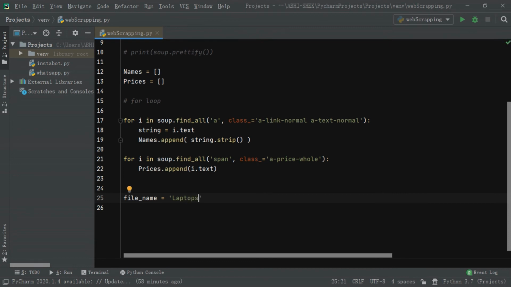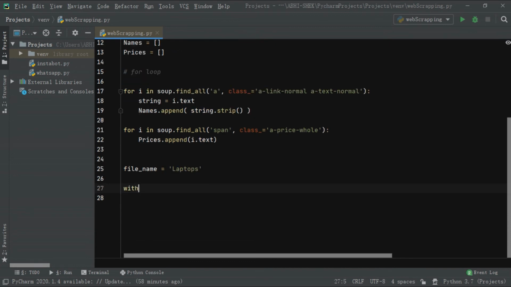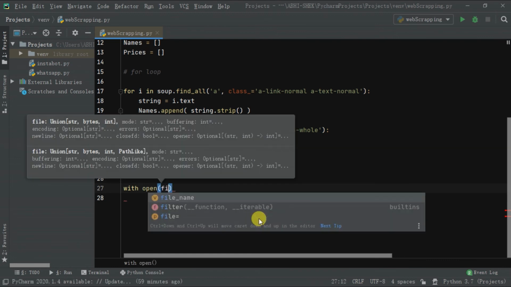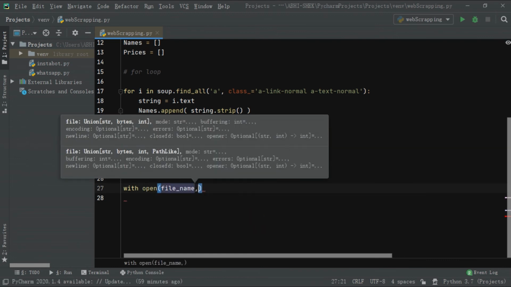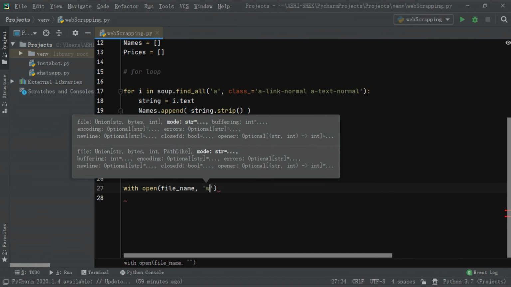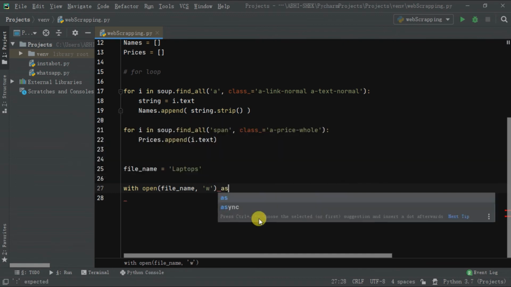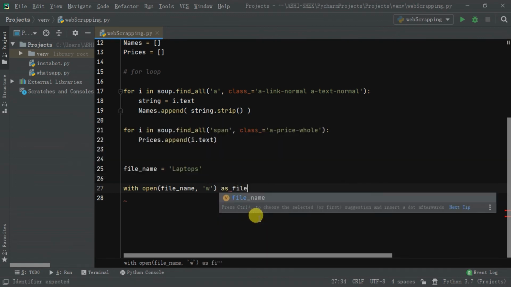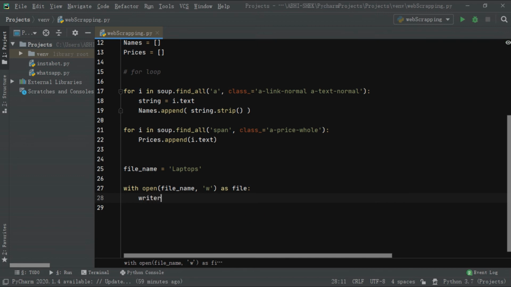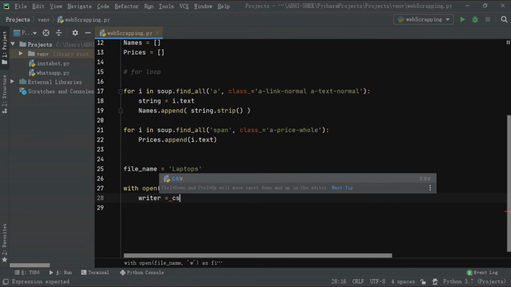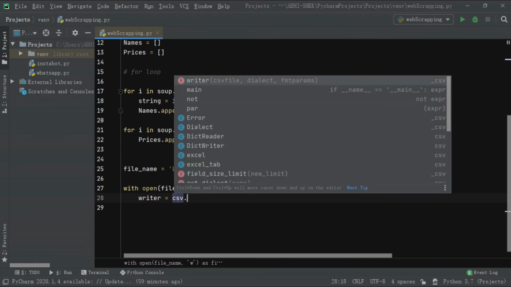Now create a variable and store the name of the CSV file you want to create in it. Now open it in write mode as a file. W specifies write mode. Now we have to declare a writer that will write in the CSV file. So writer is equal to csv.writer and in the brackets pass file.